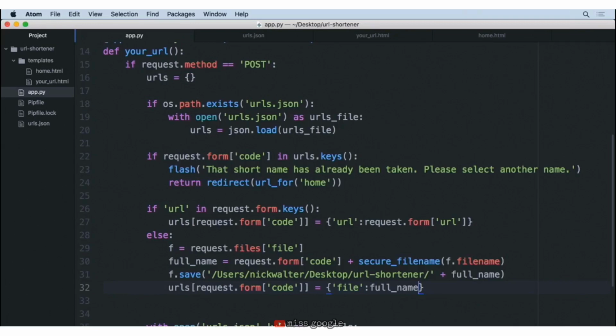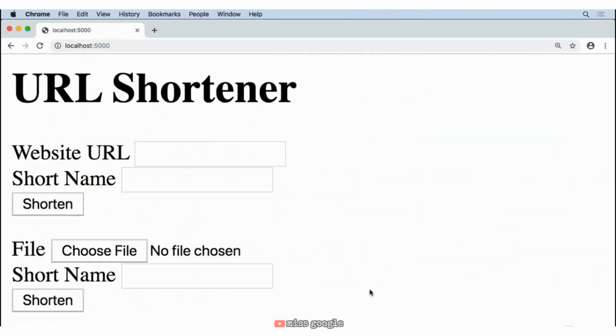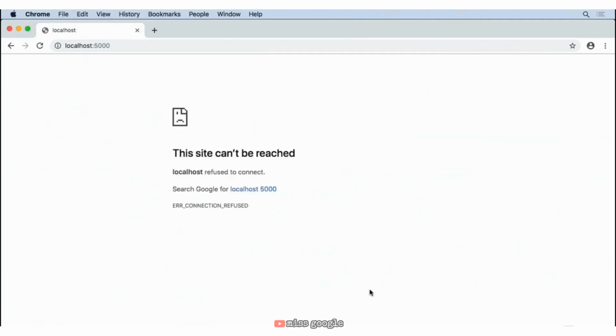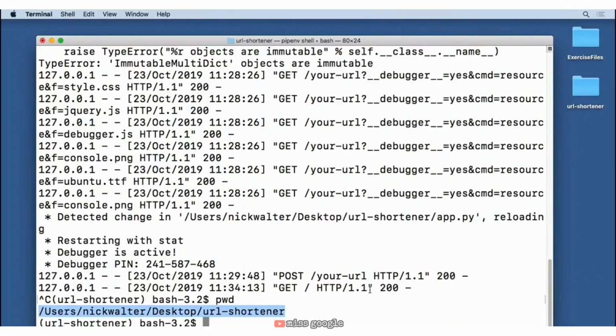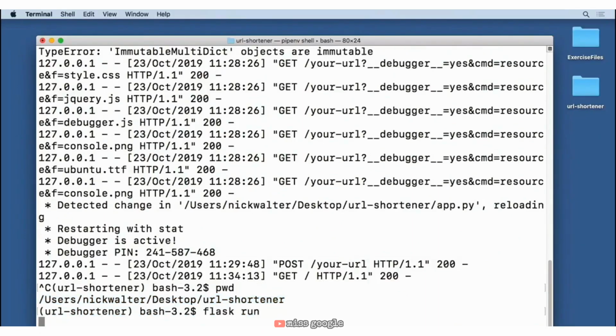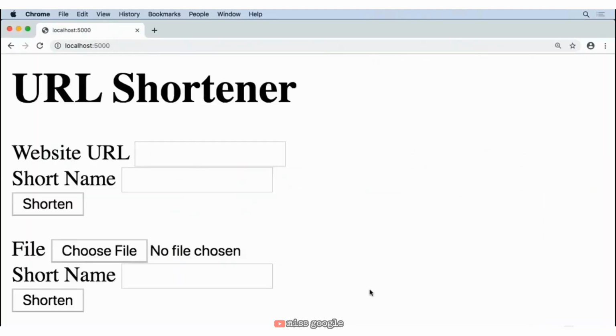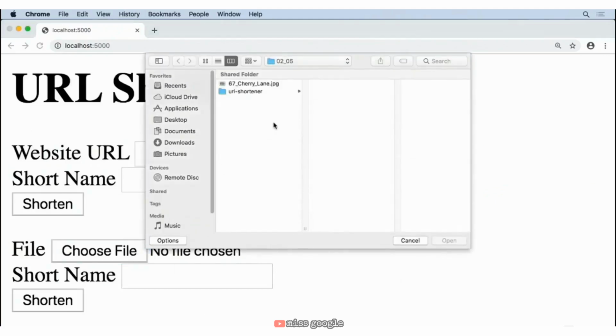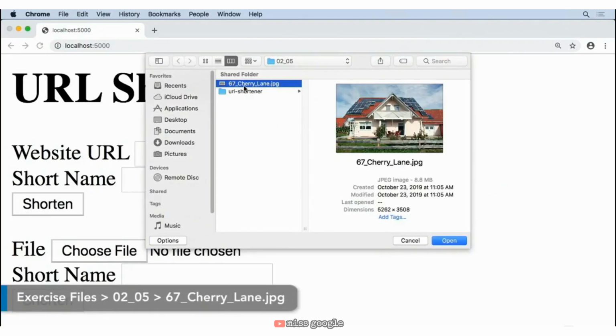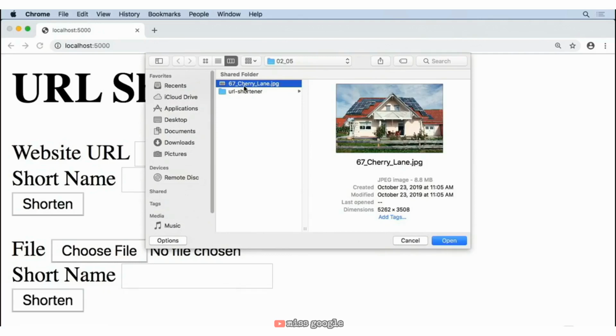So now with this in place, let's go ahead and test out our website. So we'll reload our homepage. Oh, and the reason we're not getting anything is we forgot to restart our server. So let's move back to our terminal, do a flask run, get that started again. Now reload our homepage, and we need to choose some sort of file. So here inside of the exercise files, I have this picture of a house. The situation I'm thinking is someone's thinking of buying this house at 67 Cherry Lane and they want to show it off to their friends.